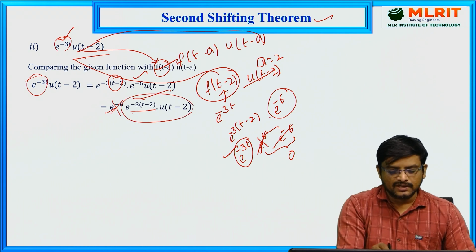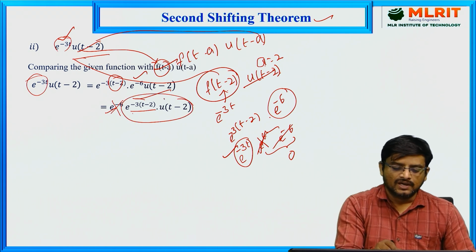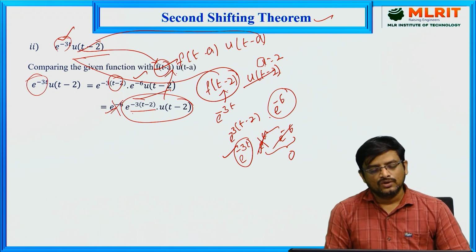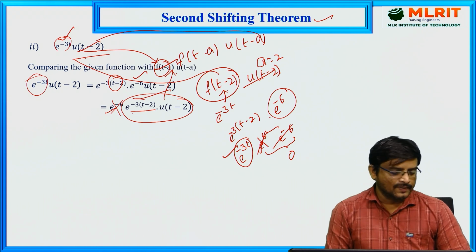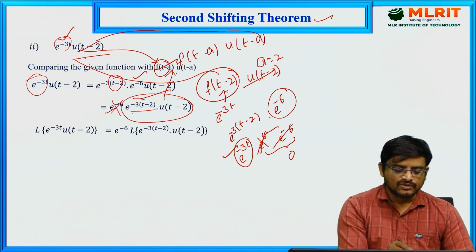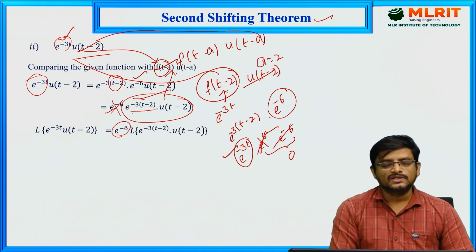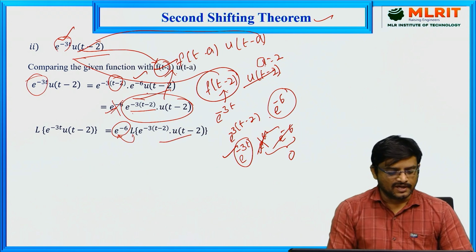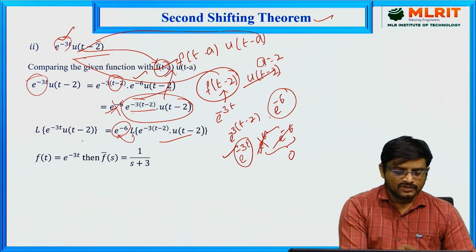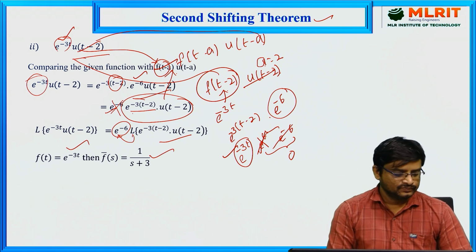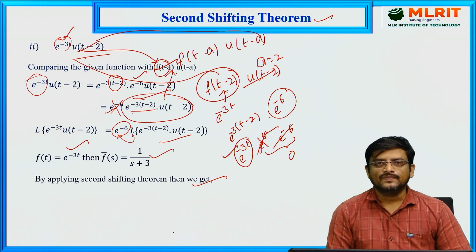Now you concentrate on this entire function, which is in the form of f of t minus a into u of t minus a. Compare this and get the values here. Now apply the Laplace transform on both sides. Since e power minus 6 is a constant, we can take it outside the Laplace transform. Compare and get the value of f of t, e power minus 3t. Then apply the Laplace transform to get our f bar of s value. Now we are ready to apply the second shifting theorem.